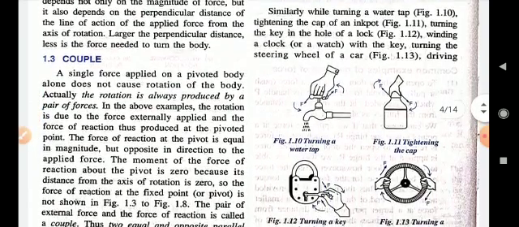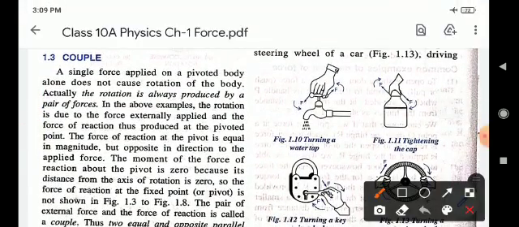Figure number 1.110 shows another example: turning a water tap. Second, tightening the cap, turning a key in a lock, turning a steering wheel. These are examples of couple.